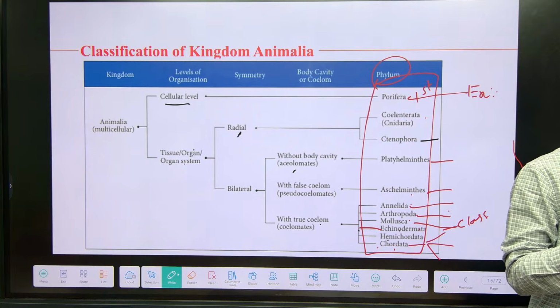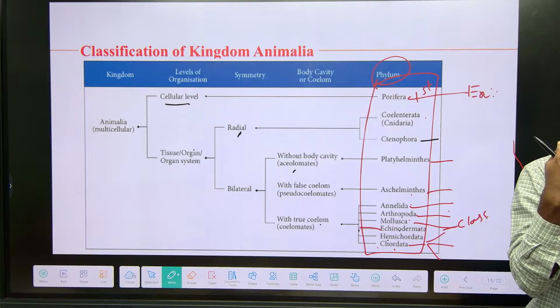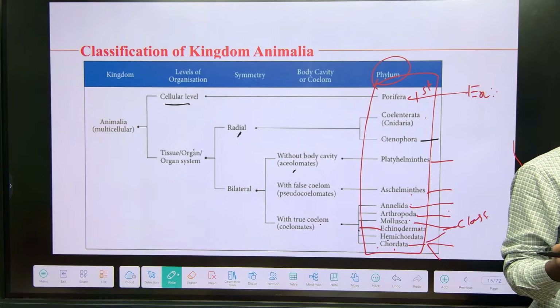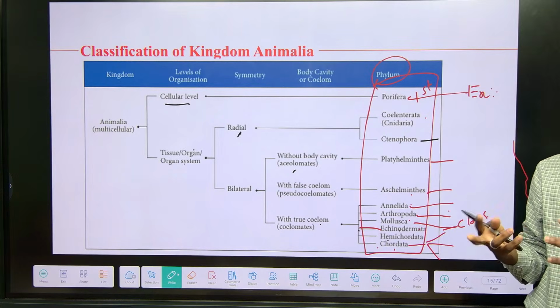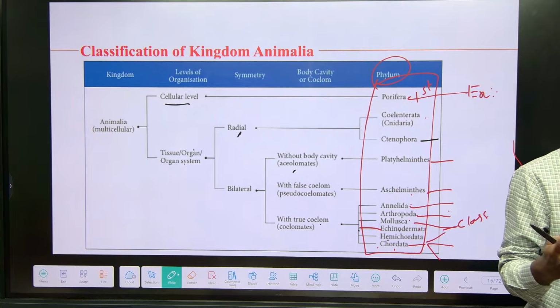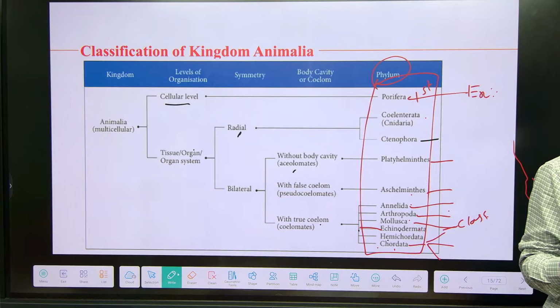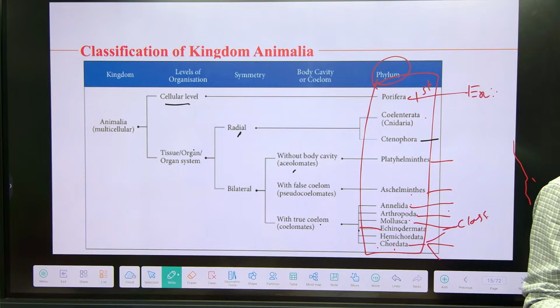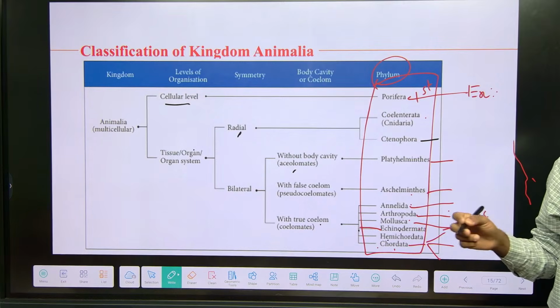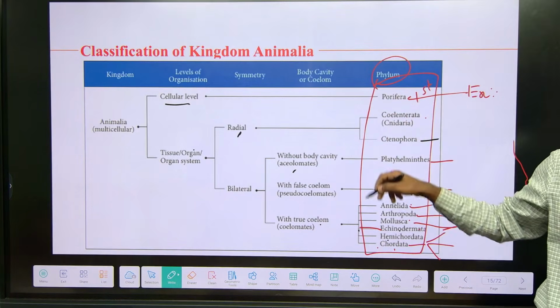Whenever you see sponges, you will remember all the characteristics of phylum Porifera. Whenever you see hydra, you will recognize all the characteristics of Coelenterata. So my suggestion is, if you want to remember the characteristics of a phylum, just remember one example of that phylum, and based on the diagram of the sponge, just write all the characteristics present in the phylum. That's how you can remember all the characters of non-chordates.